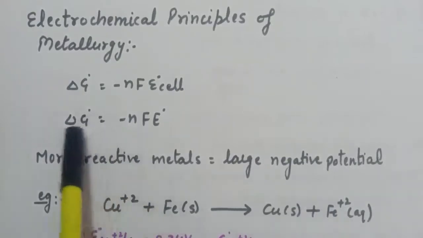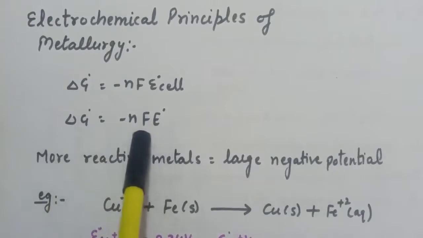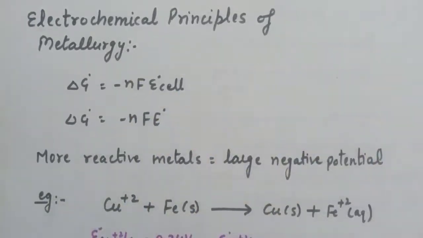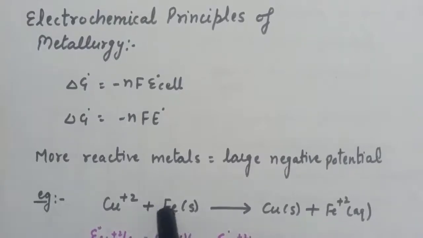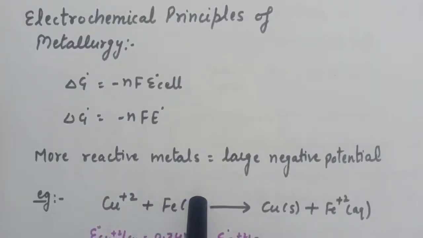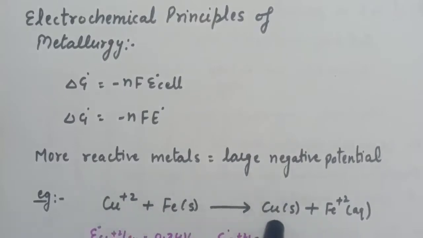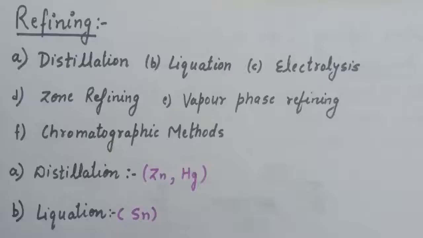And when we calculate delta G by this formula, delta G comes out to be negative. It means that the metal which is more reactive will remain in the solution, and the metal which is less reactive will be reduced from the solution to its respective reduced form.